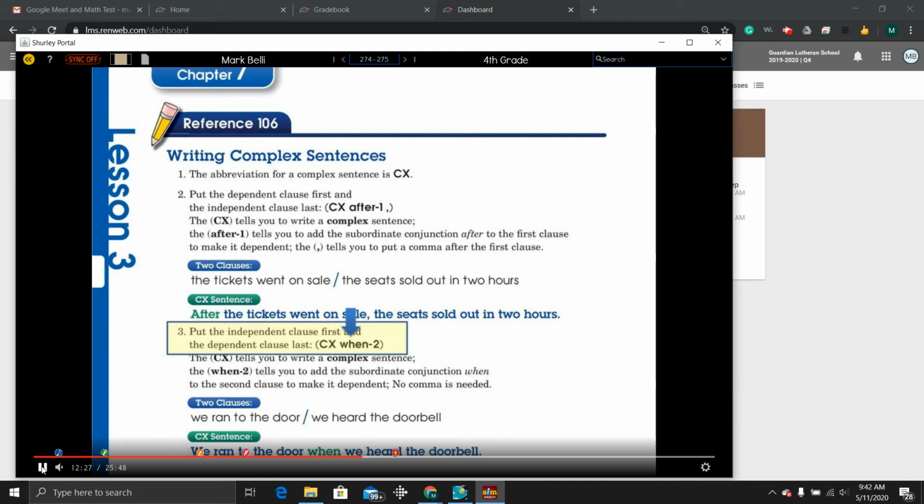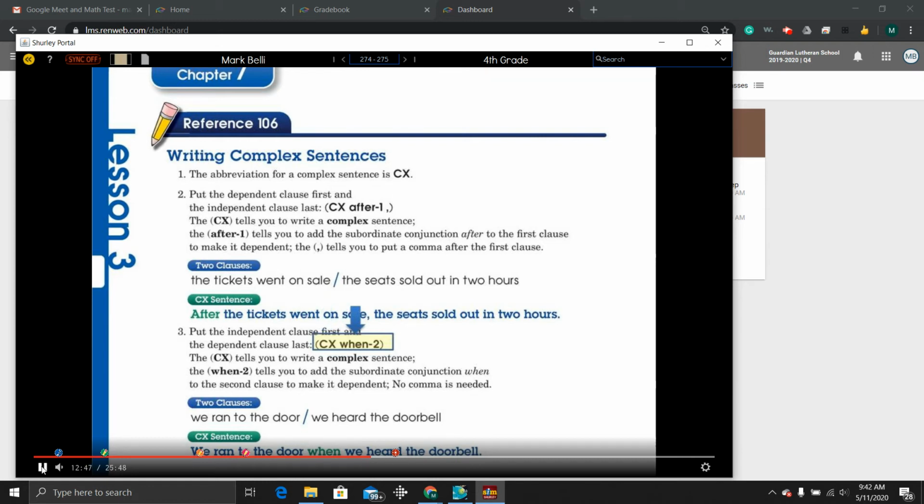Number 3 shows us the sentence structure strategy when placing the dependent clause last. Put the independent clause first and the dependent clause last. The CX tells you to write a complex sentence.